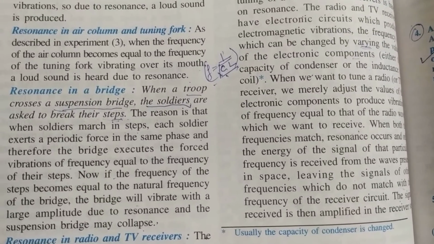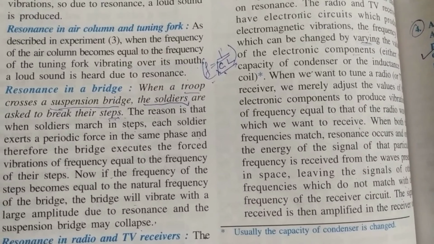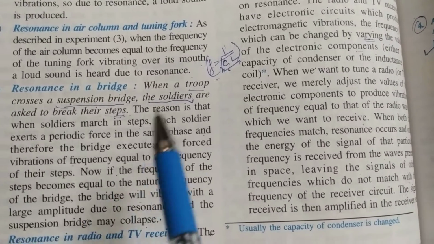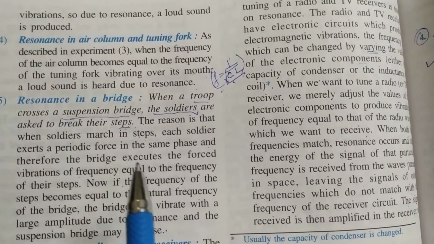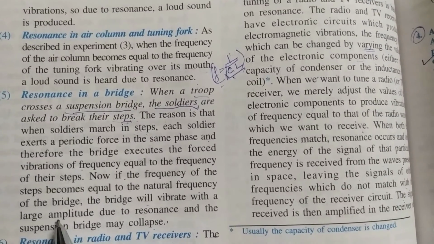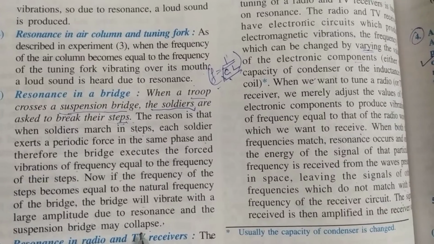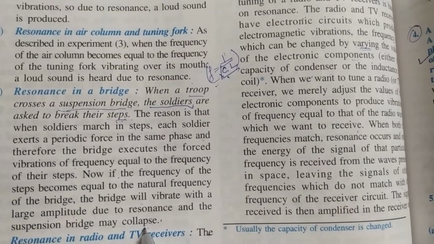Now if by chance that frequency matches the natural frequency of that hanging bridge, then the bridge will come into resonance condition and it will start vibrating with an increased large amplitude, and due to resonance it may even collapse because of those vibrations.